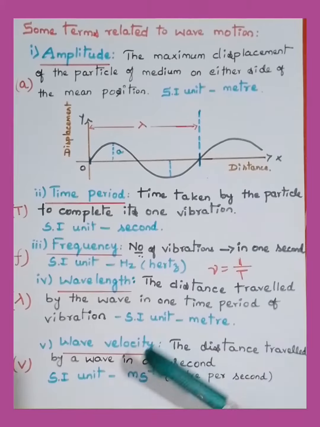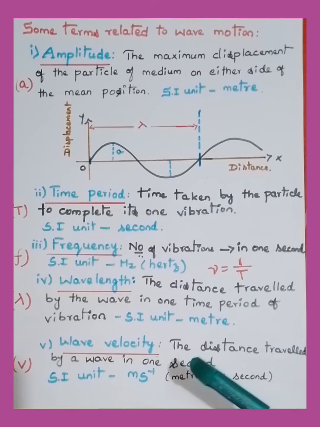Moving to wave velocity. The distance travelled by the wave in 1 second is called wave velocity, and it is represented by the letter V. The SI unit of wave velocity is meter per second.